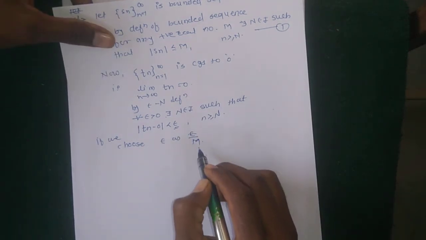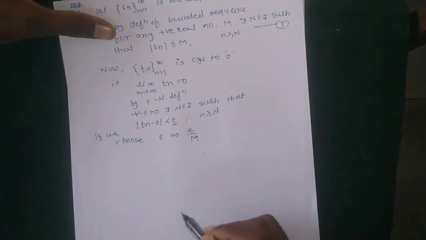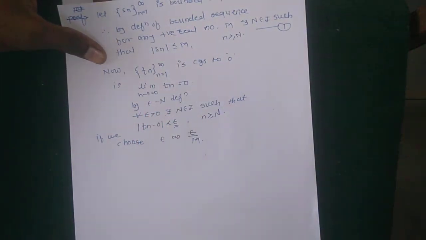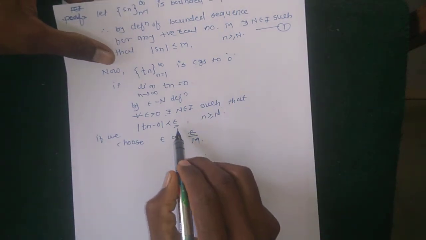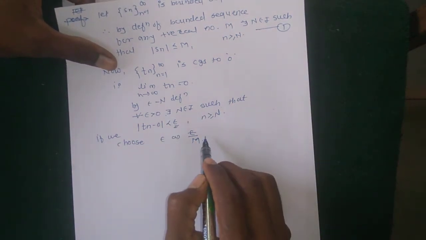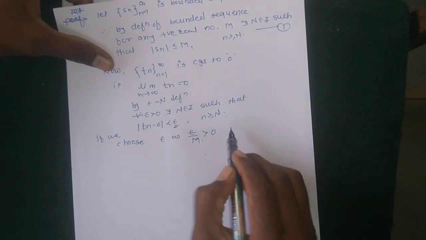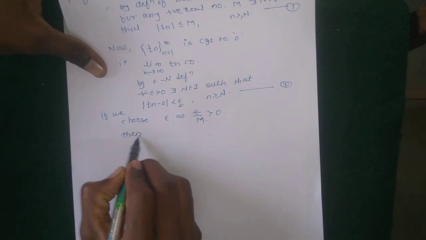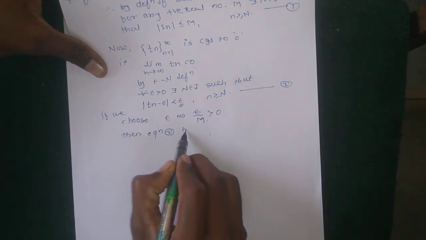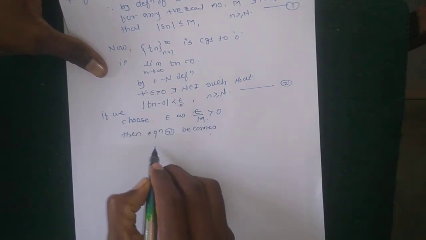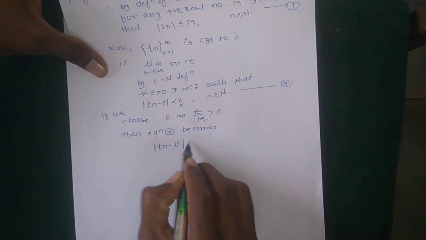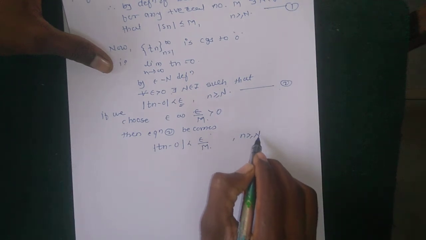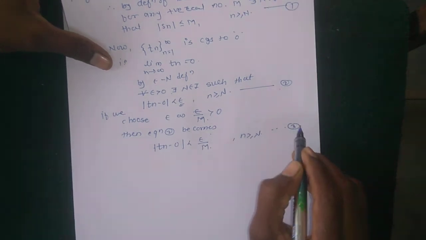Why are we choosing epsilon divided by m? Because for the rearrangement, to show that the sequence Sn Tn converges to 0, we choose epsilon as epsilon by m, which is also greater than 0. Suppose this is equation number 2. Then equation 2 becomes |Tn minus 0| is less than epsilon by m for all n greater or equal to N. So this is equation number 3.